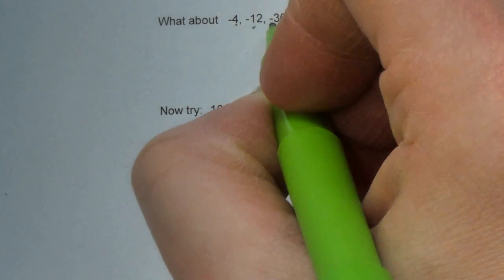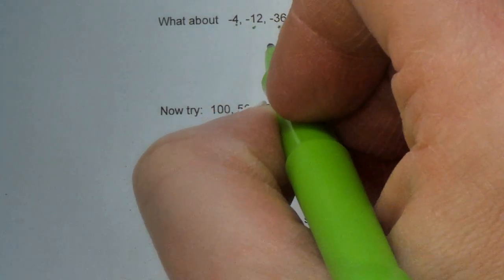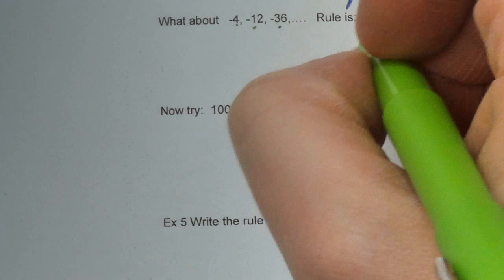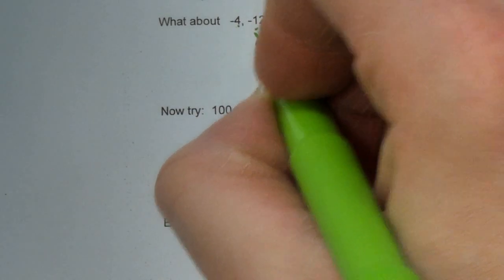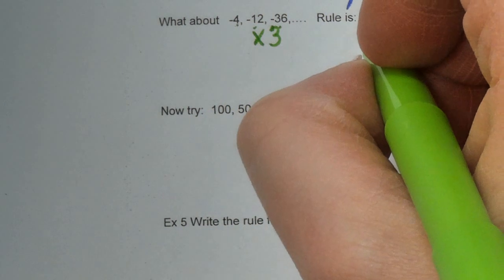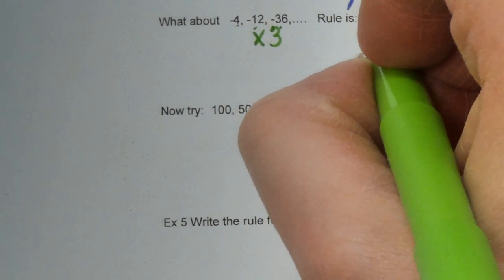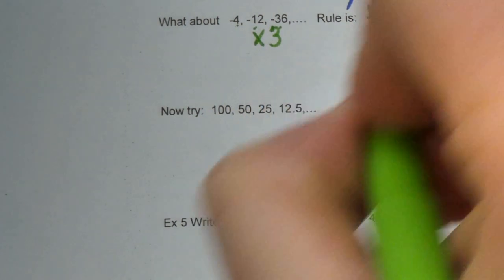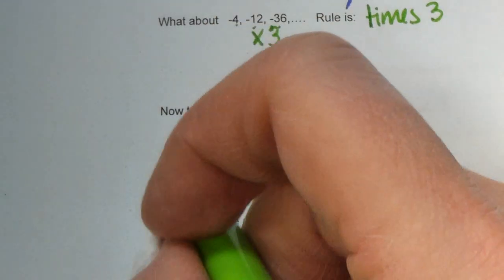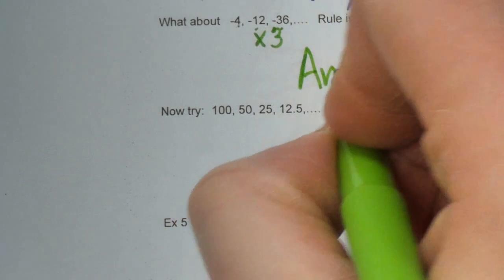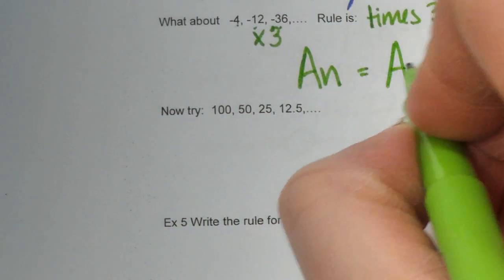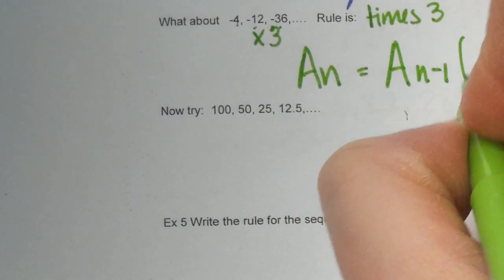Negative 4, negative 12, negative 36. What is it increasing or decreasing by? Well, it's times 3. So the rule is times 3. So we have a to the n equals a to the n minus 1 times 3.